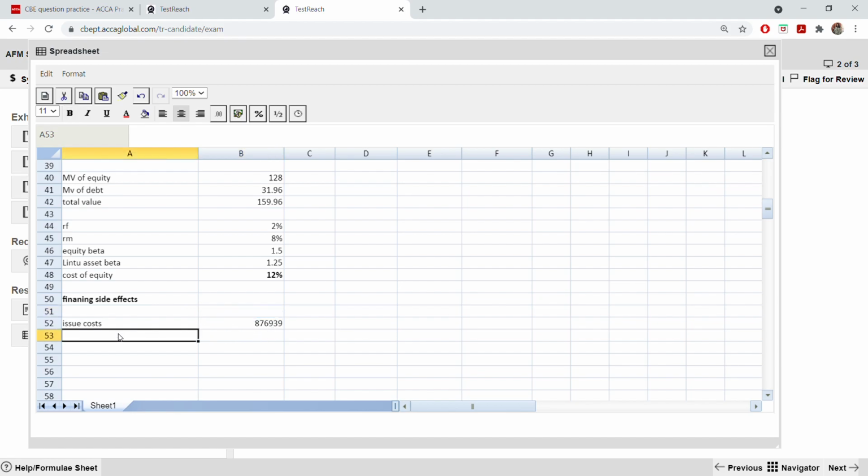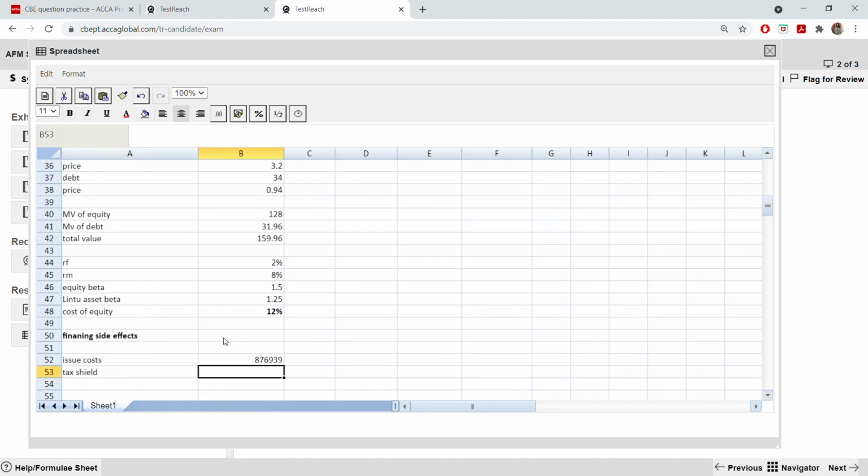Then we have tax shield. So tax shield, we have to do annual tax relief. Under tax shield, better to put the numbers in another place.